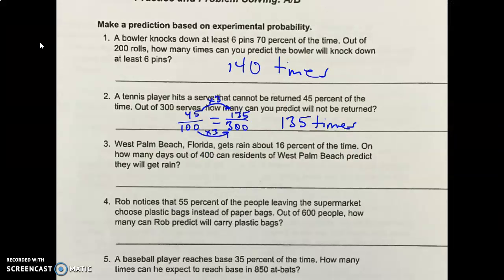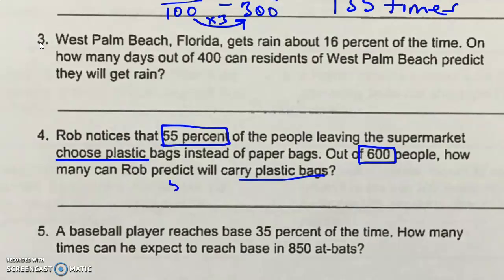Let's go to number 4. Rob notices that 55% of the people leaving the supermarket choose plastic bags instead of paper bags. Out of 600 people, how many can Rob predict will carry plastic bags? So 55% choose plastic instead of paper. So the question is, out of 600, how many would choose plastic? Okay, remember, percent is 55 out of 100. So 55 out of 100 would choose plastic.